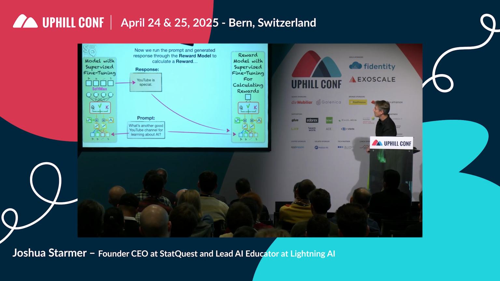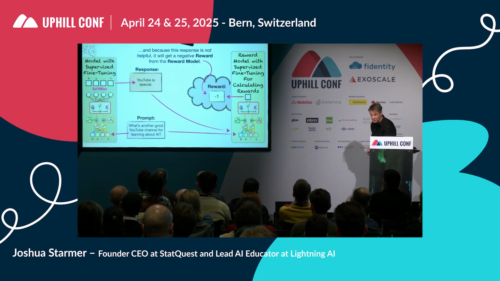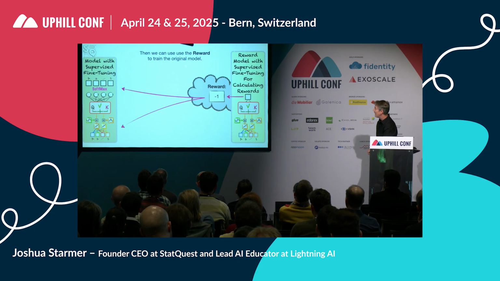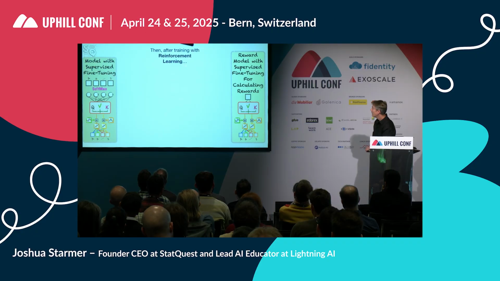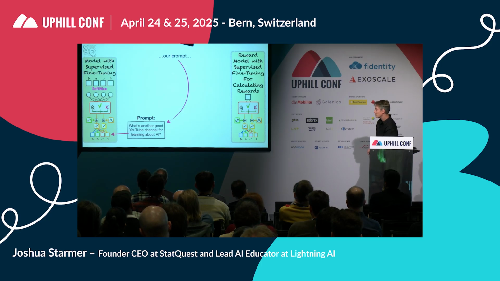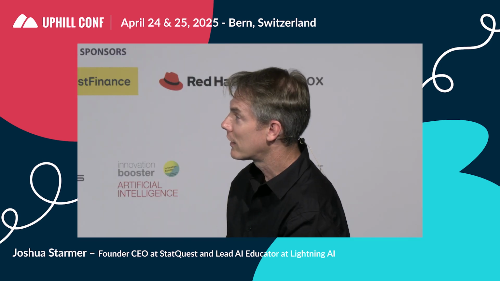And so when we run that prompt and the generated response through the reward model to calculate a reward, because the response is not helpful, it will get a negative reward from the reward model. And then we can use the reward to train the original model. Then, after training a bunch with reinforcement learning, our prompt, what's another good YouTube channel for learning about AI, results in a polite and helpful response. Serrano Academy is a great YouTube channel for AI.